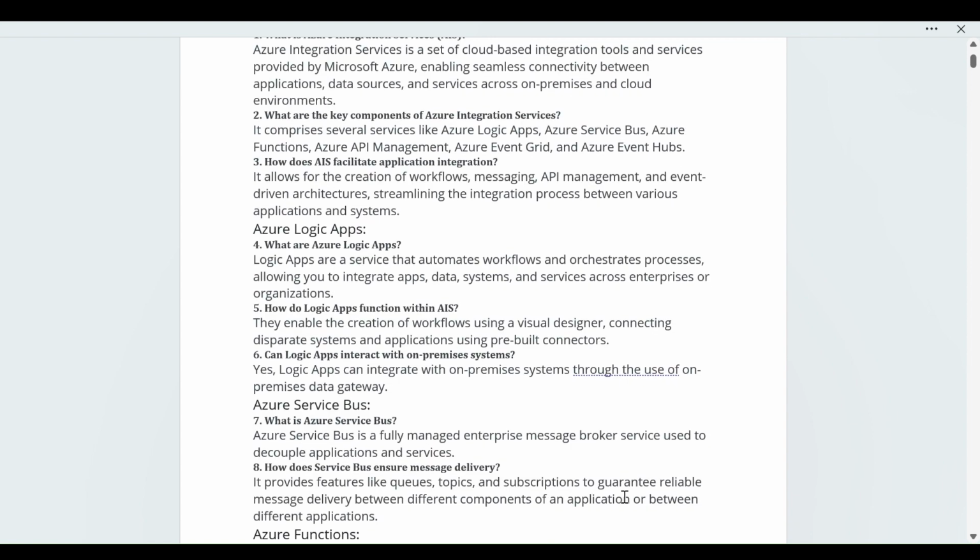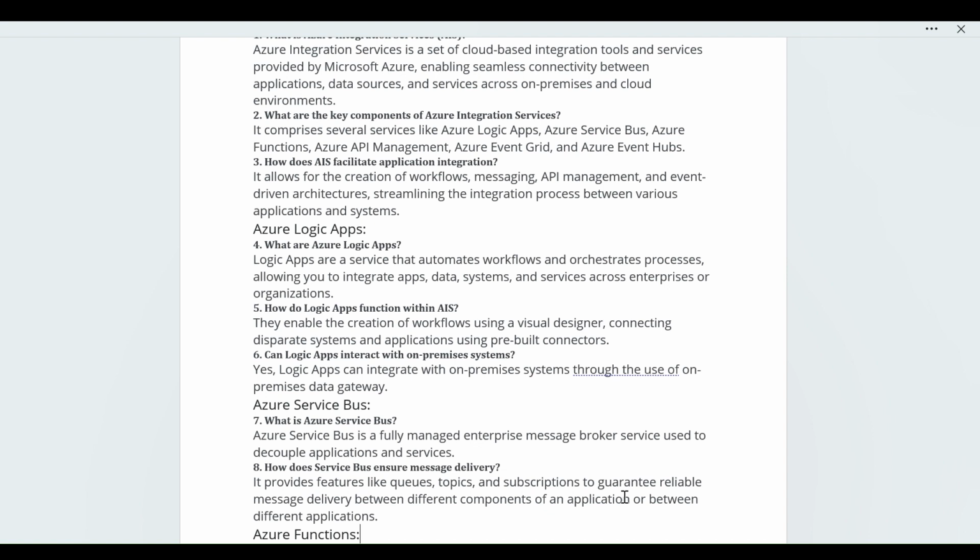Next topic we have is Azure Service Bus. As the name suggests, Service Bus is basically used for messaging, that is, communication purposes. It is a fully managed enterprise message broker service used to decouple applications and services. Decouple means creating separate API levels, in a more isolated way, so that there is no dependency between them.